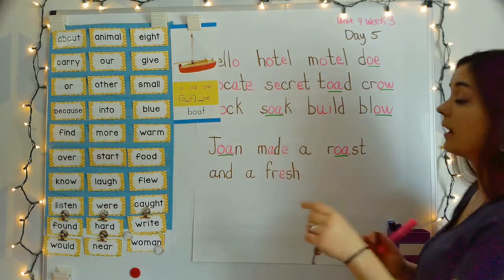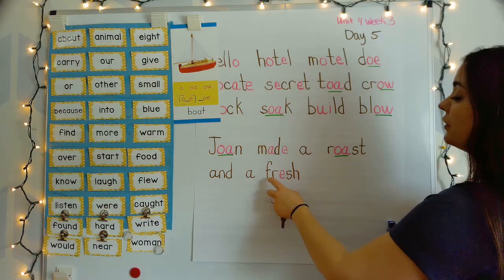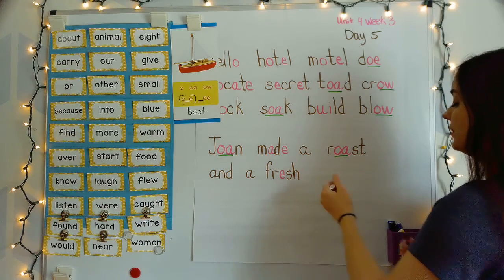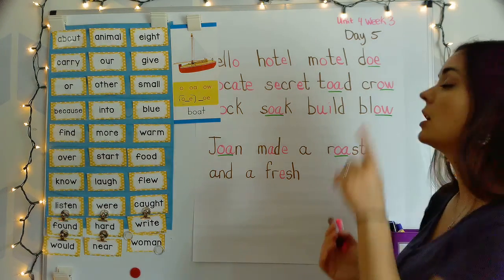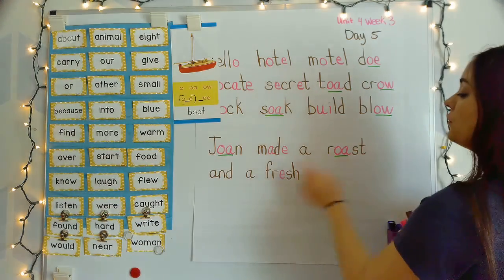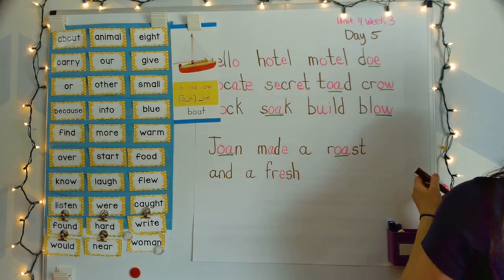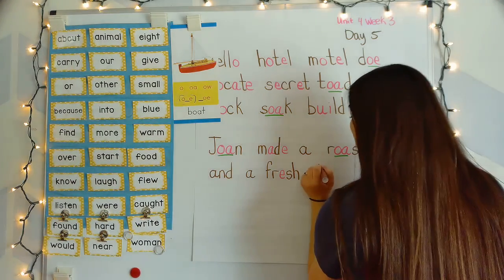It will never say s-ha. It will not. You just have to know that SH, sh, those are digraphs. You cannot sound them out letter by letter. So fresh. Joan made a roast and a fresh.